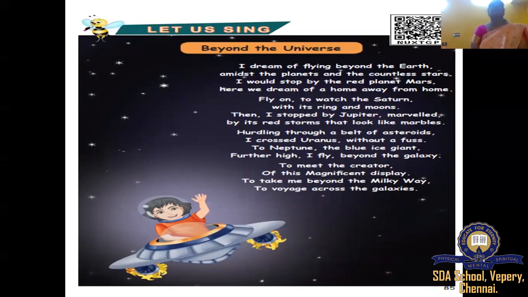I dream of flying beyond the earth, amidst the planets and the countless stars. I would stop by the red planet Mars. Here we dream of home away from home. Fly on to watch the Saturn with its ring and moons. Then I stopped by Jupiter, marveled by its red storms that look like marbles.